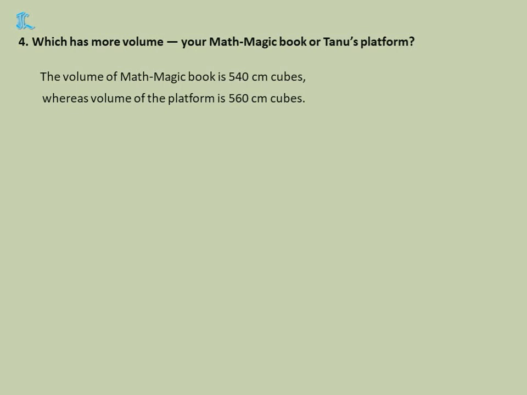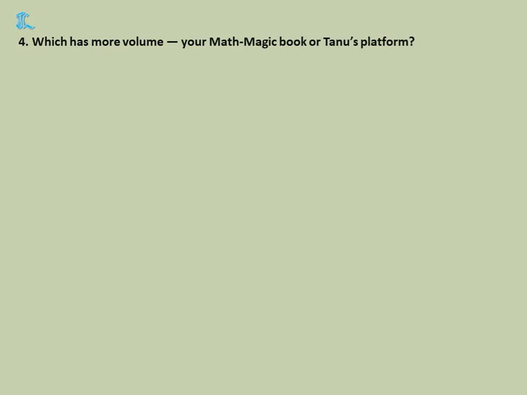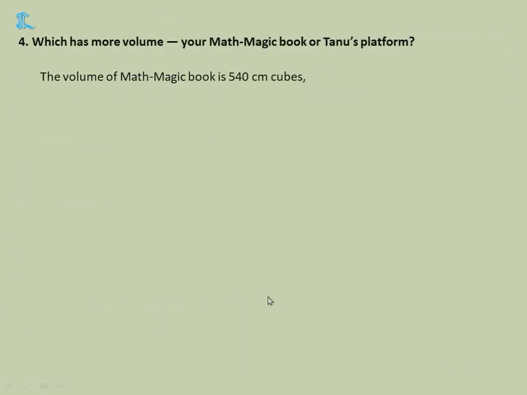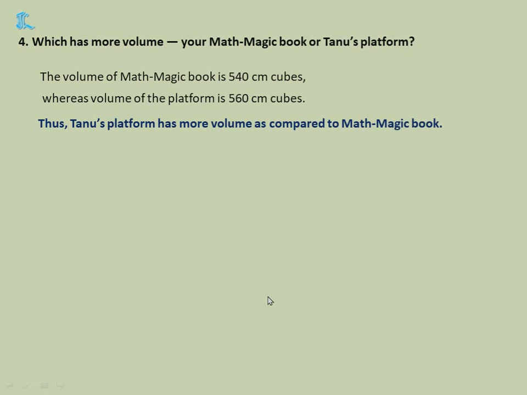Whereas the volume of the platform now, which we calculated before, did you remember? Here we calculated how much we got this as 560 cubic centimeter. Yes or no? So which is more? 560. Thus Thanu's platform has more volume as compared to the Math Magic book.